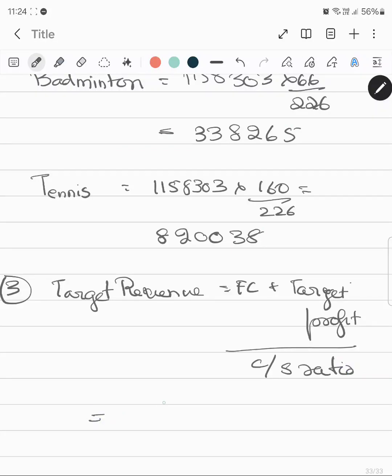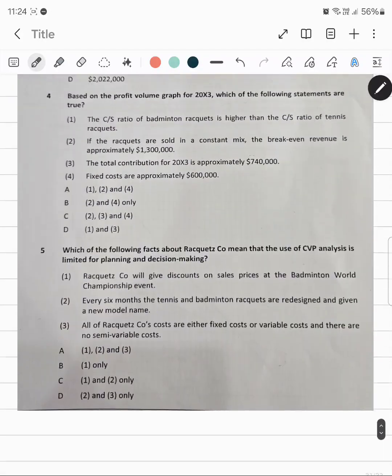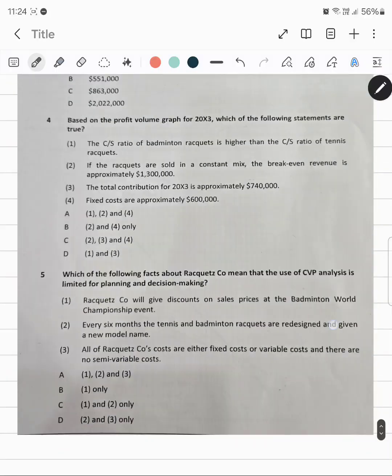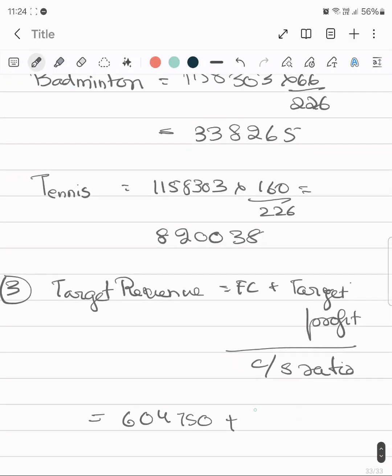The fixed cost was already given in the question, which was 604,750, and the target profit it is asking us to achieve is 450,800.